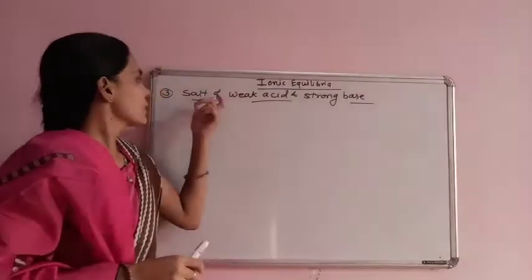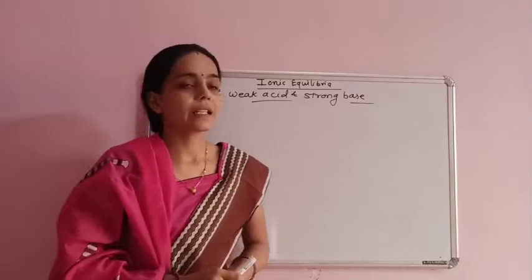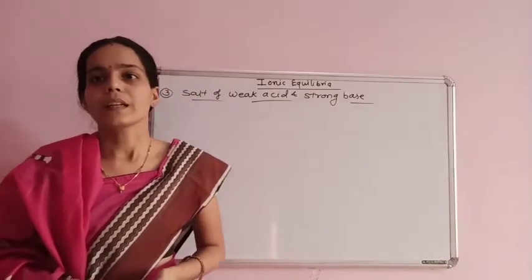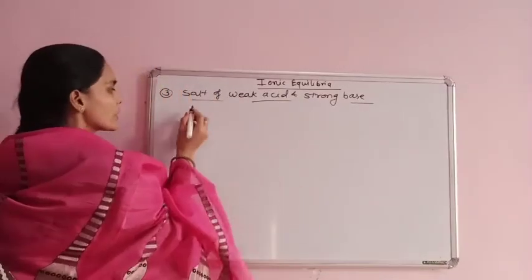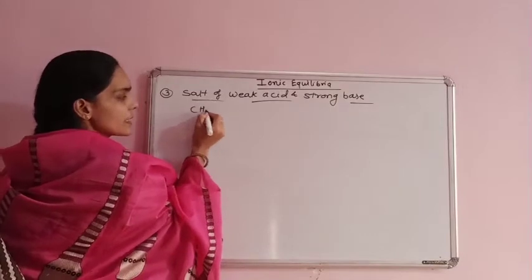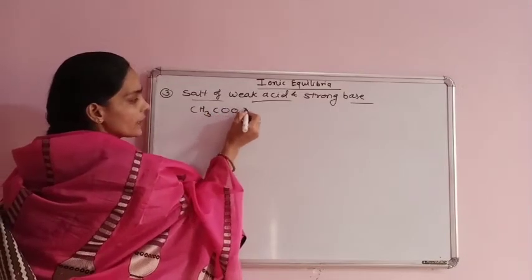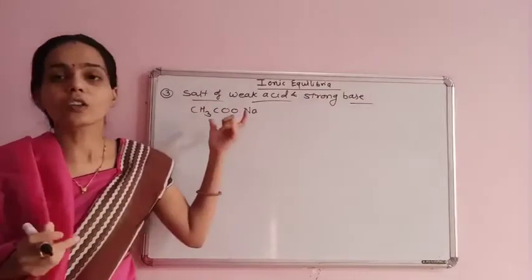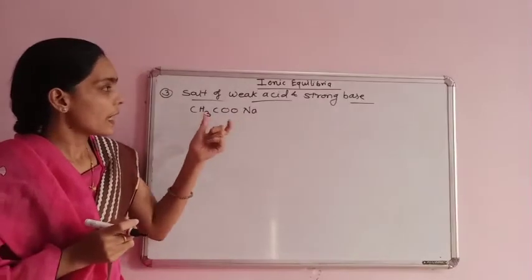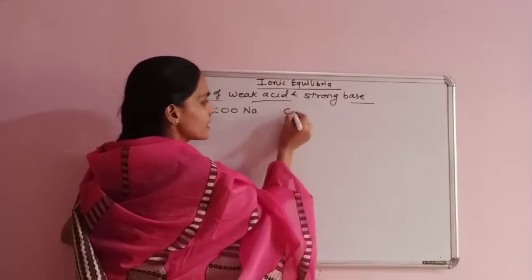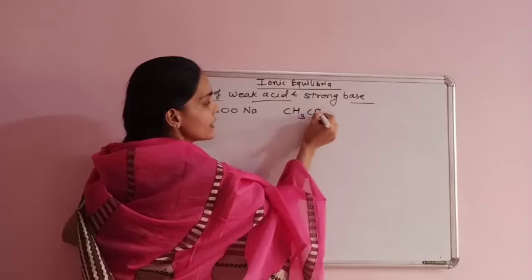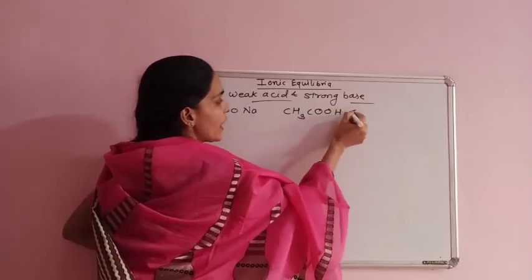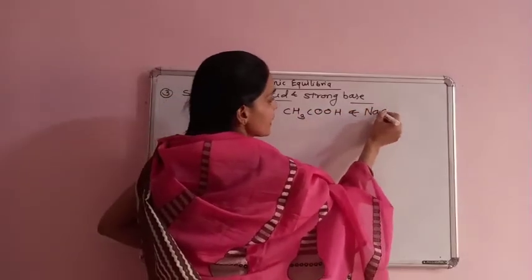Third, salt of weak acid and strong base. Example, sodium acetate, CH3COONa. This is a salt of weak acid, that is acetic acid, CH3COOH, and strong base, NaOH.